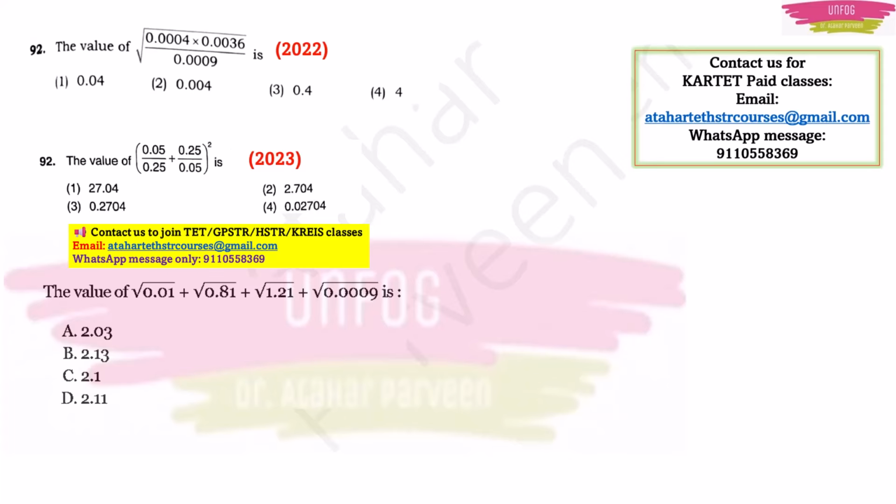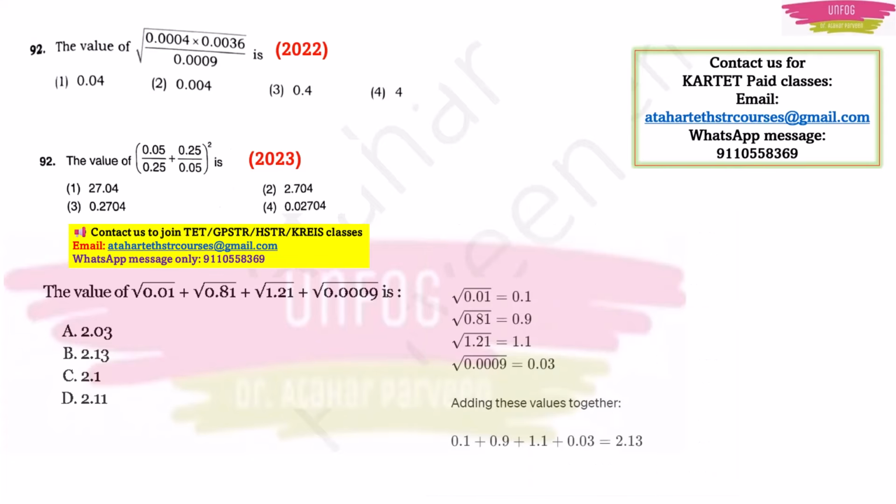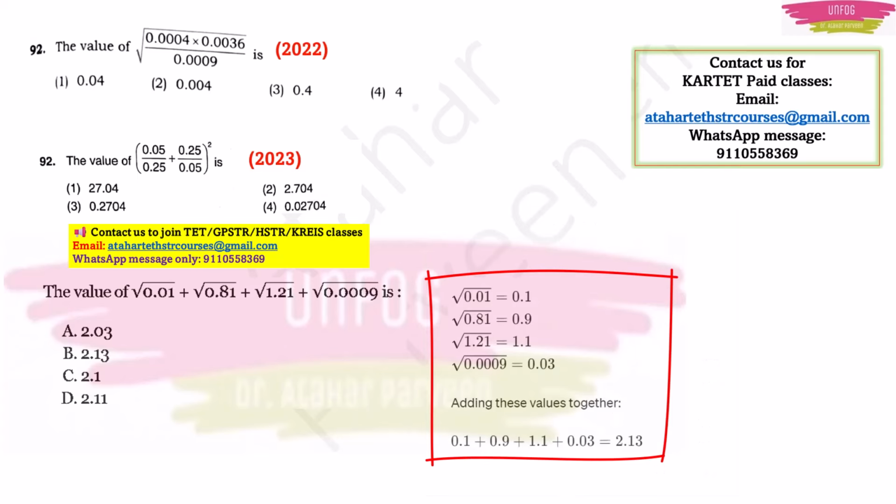The value of square root of 0.01 plus square root of 0.81 plus square root of 1.21 plus square root of 0.0009. To answer this type of question, you should know the squares and square root values. So I would advise you all to learn square root values from 1 to 25. Now here clearly square root of 0.01 is 0.1 because the decimal point will shift to the right hand side if you remove the square root.